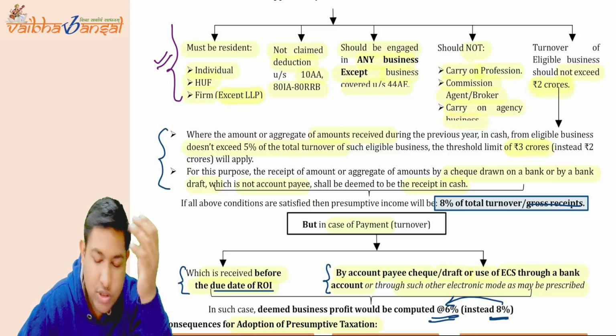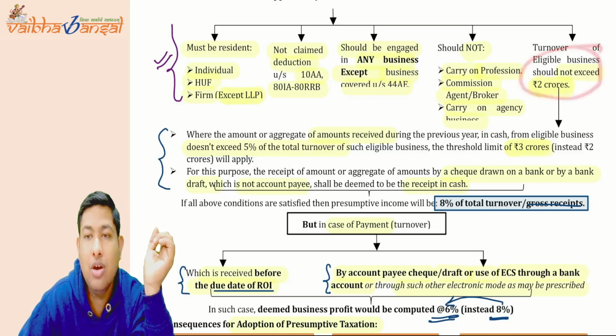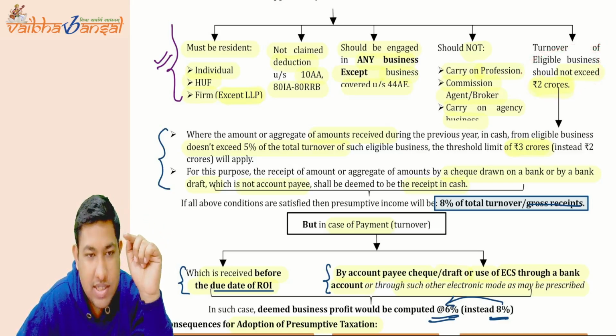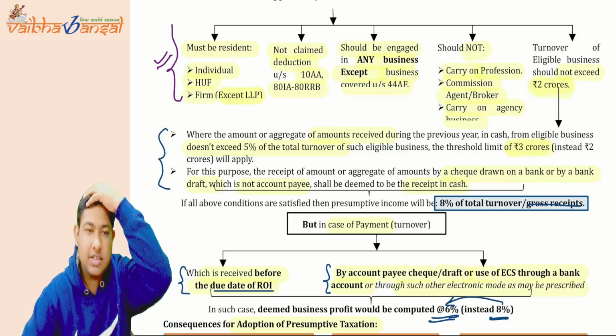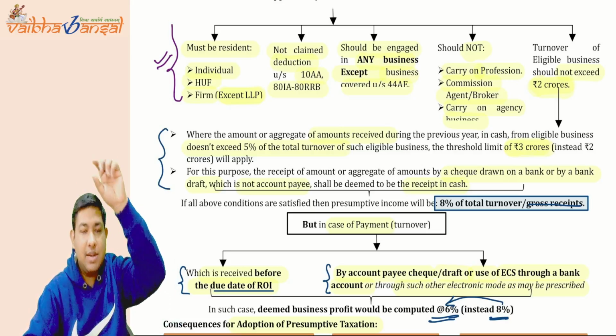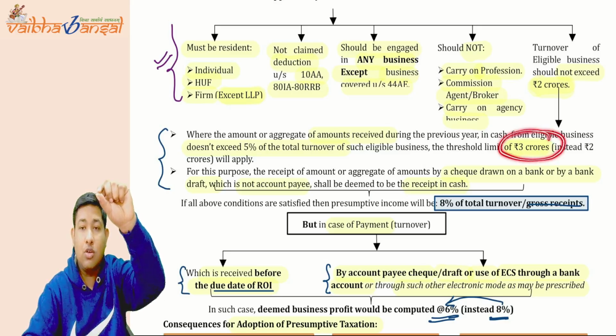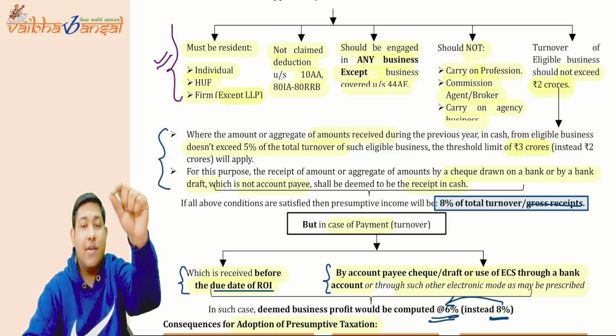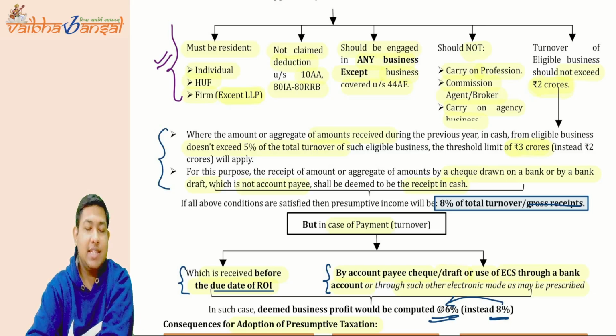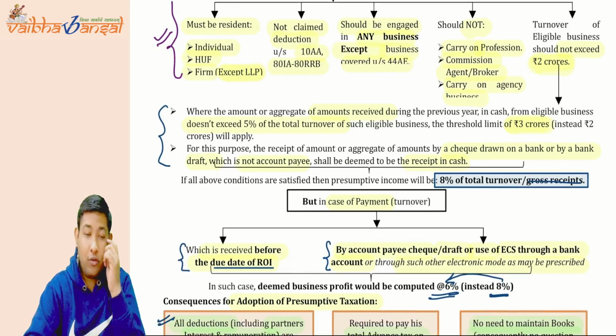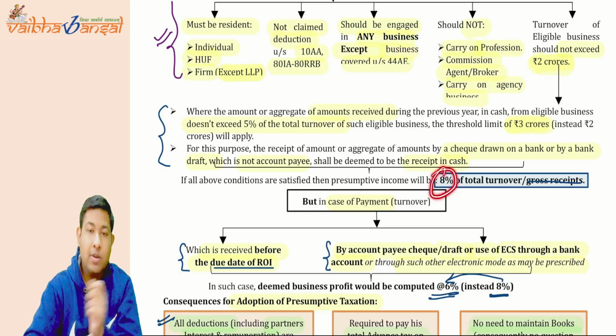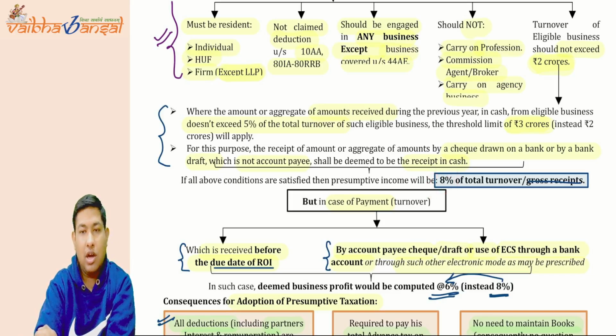And the turnover should not exceed 2 crore rupees. If the turnover is exceeding 2 crore rupees, then the deduction will not be allowable to you. But this limit of 2 crore rupees will increase to 3 crore rupees if your cash sales is less than 5% of your total turnover. I hope this is very much clear to you. Now what is your income? The income will be 8% of the total turnover. Total turnover 8% will be your income.